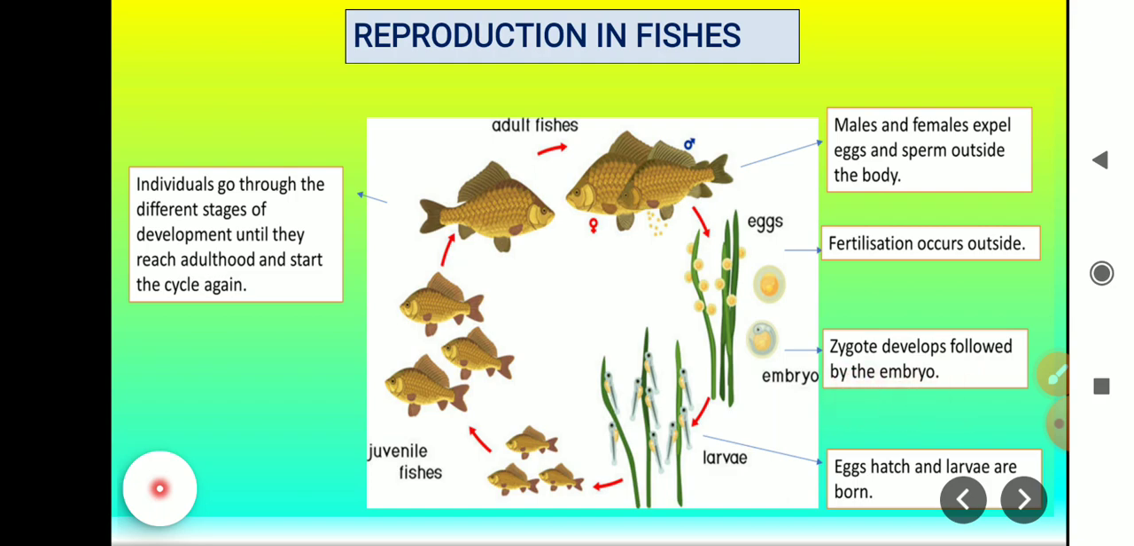Embryo is the developing stage where the other parts are being developed. After that the eggs hatch and the larvae are born. These larvae turn into juvenile fishes. Then the individuals go through the different stages of development until they reach adulthood and start the cycle again.